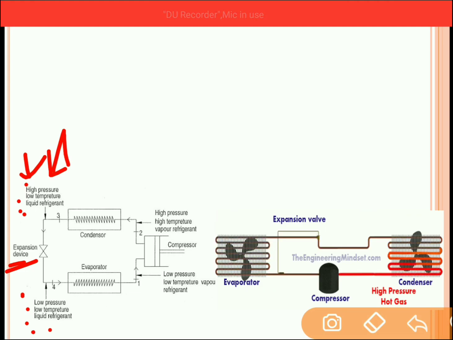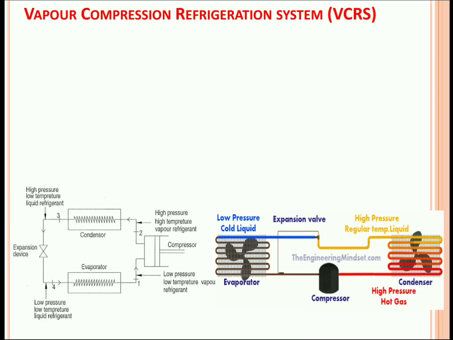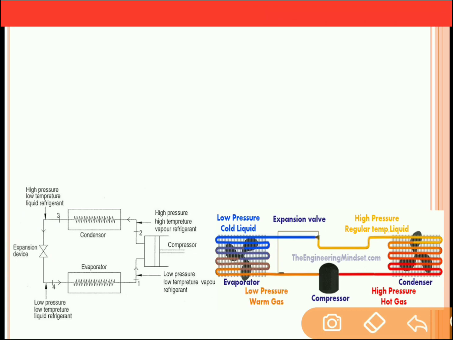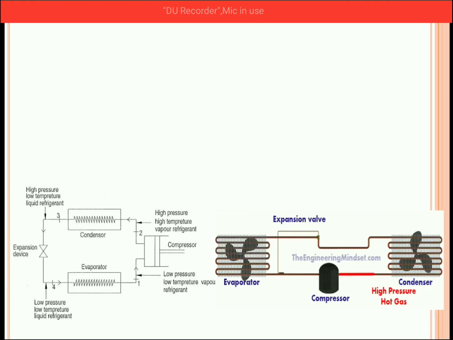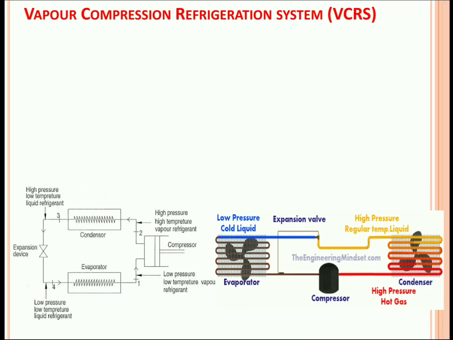So only the pressure drop takes place inside this expansion device. Now the same cycle will get repeated, and you are getting continuous heat transfer from the space to the surrounding air. So this is how vapor compression refrigeration system works.